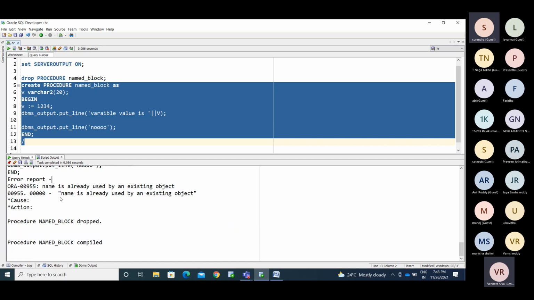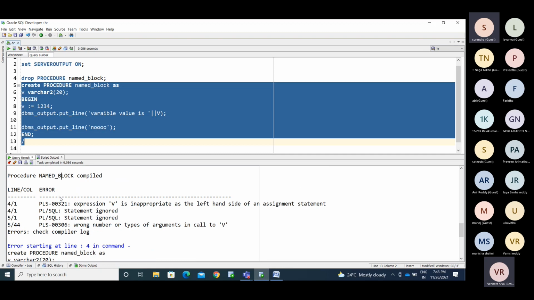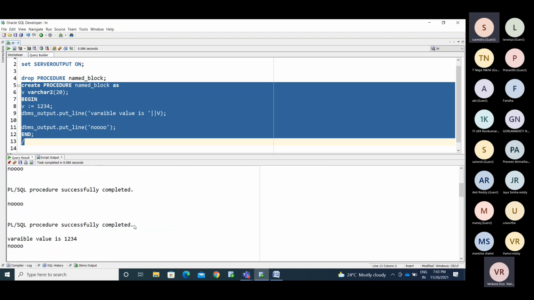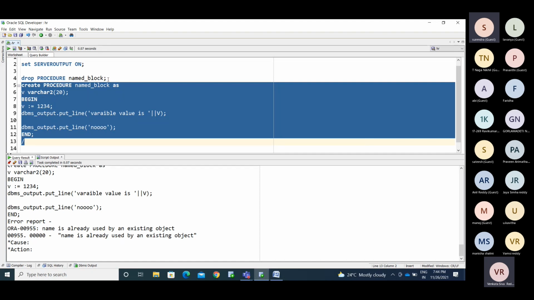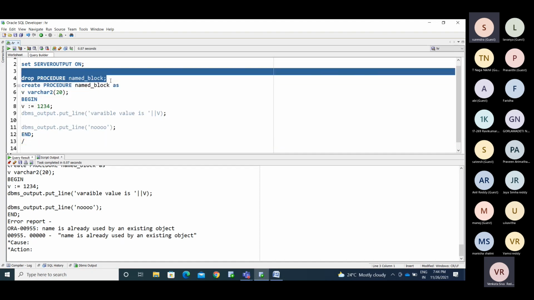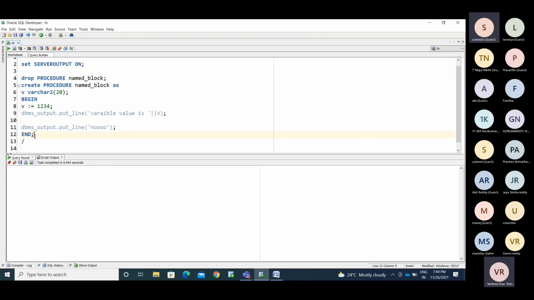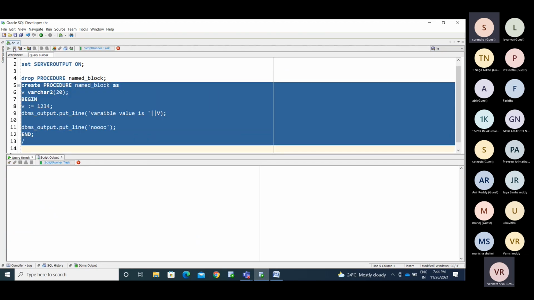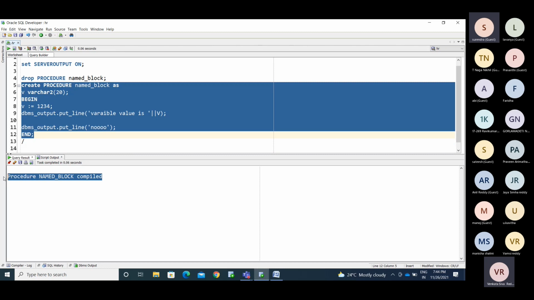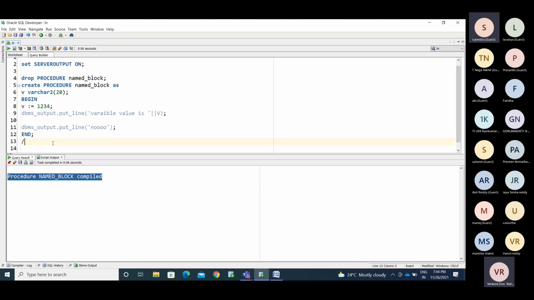Till now you were getting the output. If you run the anonymous block, you get PL/SQL procedure successfully completed. You are compiling the code and executing directly. Now I'm dropping the object, removing this and running this again. Now see, the procedure named block compiled, not executed. We need to execute that again.